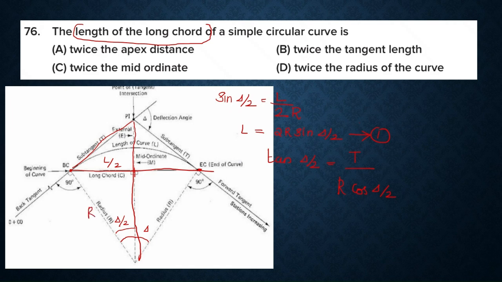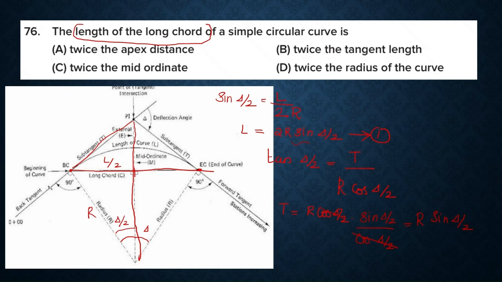This is our radius R. We can write the tangent length T as R cos delta by 2 into tan delta by 2. Tan delta by 2 is nothing but sine delta by 2 divided by cos delta by 2. This cos delta by 2 gets cancelled and we get R sine delta by 2. Then tangent length is equal to R sine delta by 2.